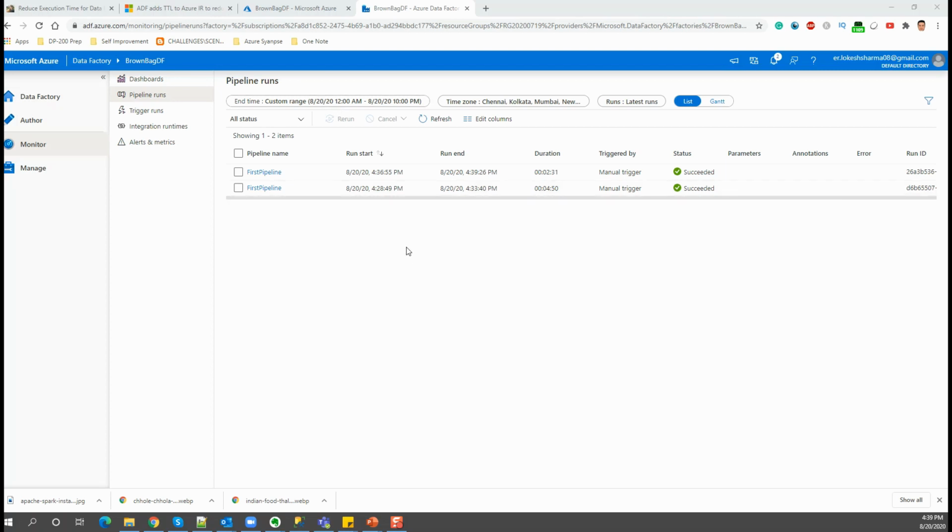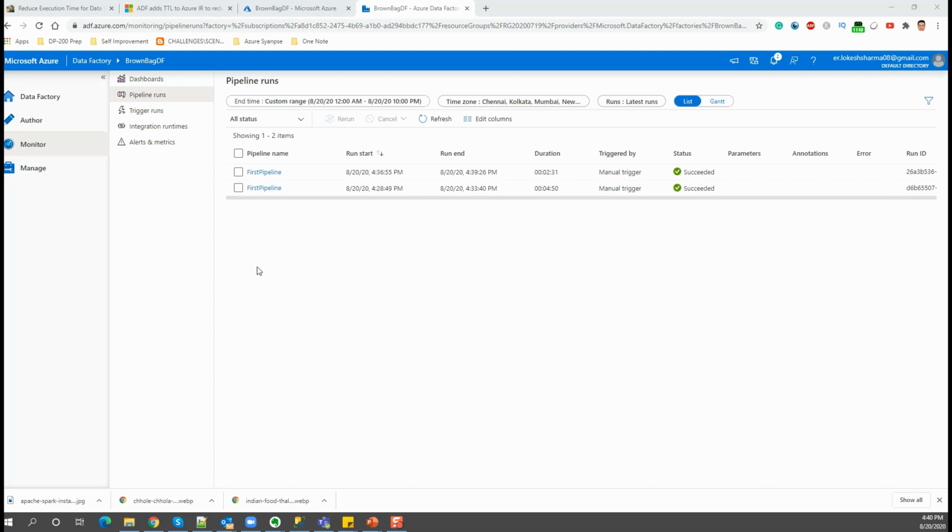I just wanted to make one correction from the previous part where I was explaining about the start time and the TTL window. So actually, the start time was 4:28, not 4:33, and the time at which the clusters would have spun up would have been somewhere around 4:31, 4:32. So if you add 4:31 plus 10 minutes, that comes out to be 4:41. So just wanted to make that correction.